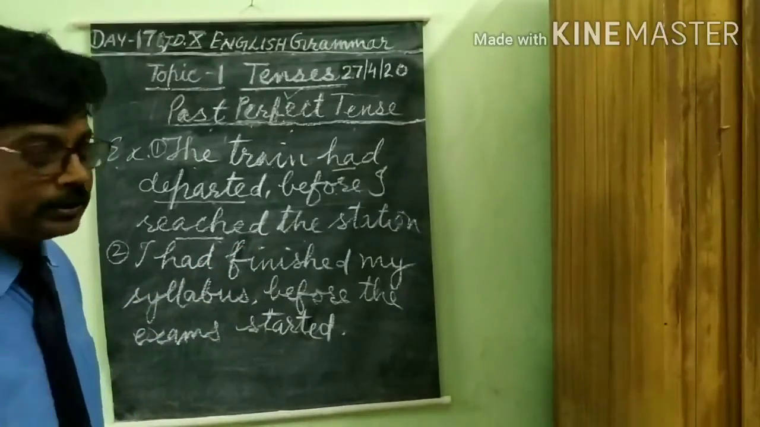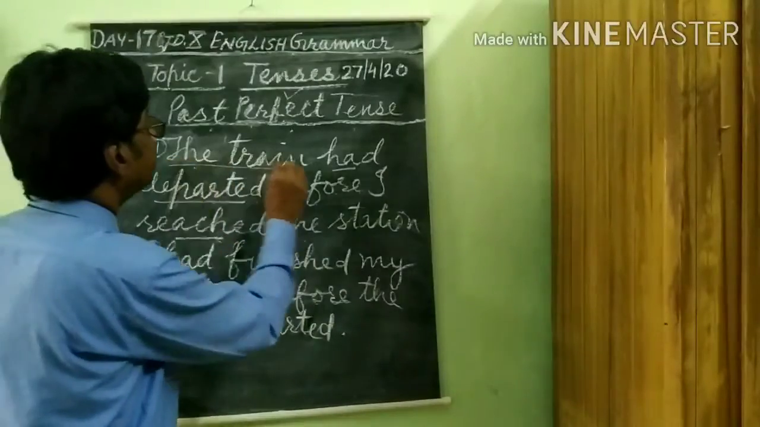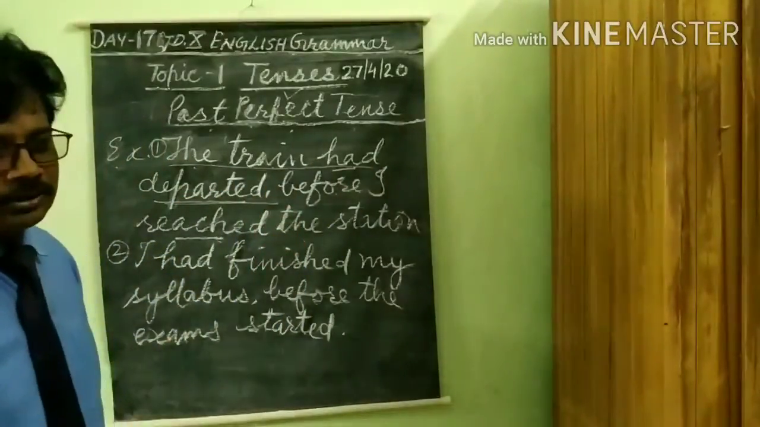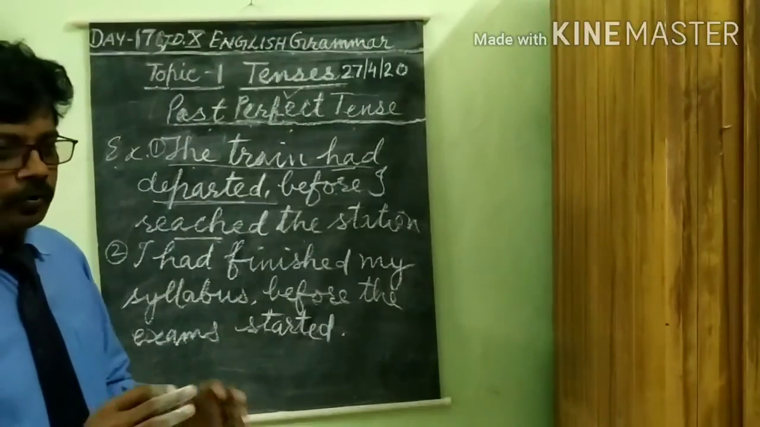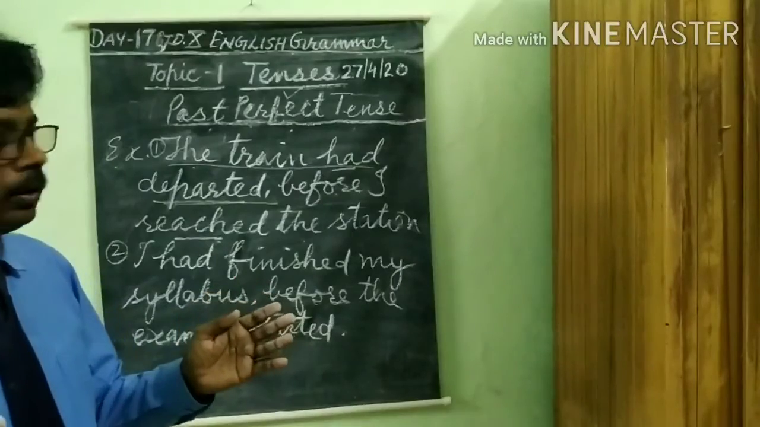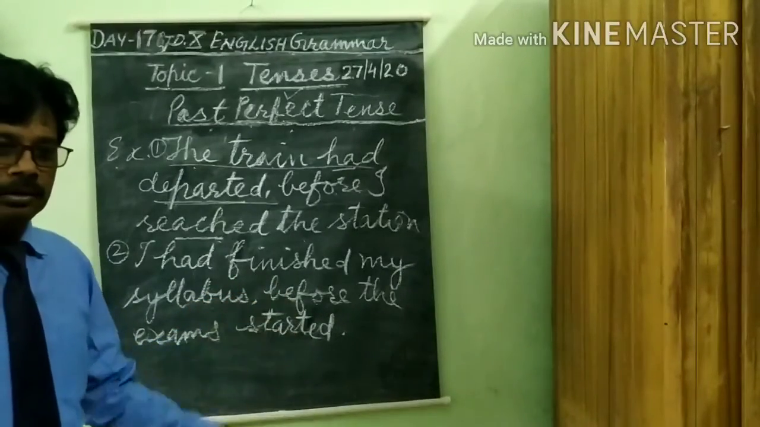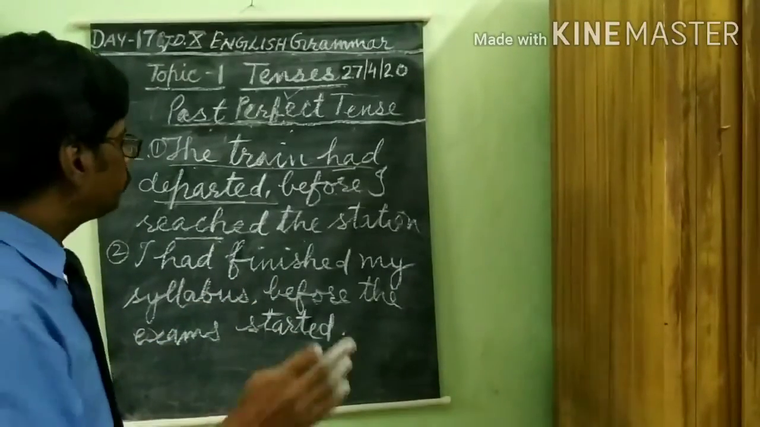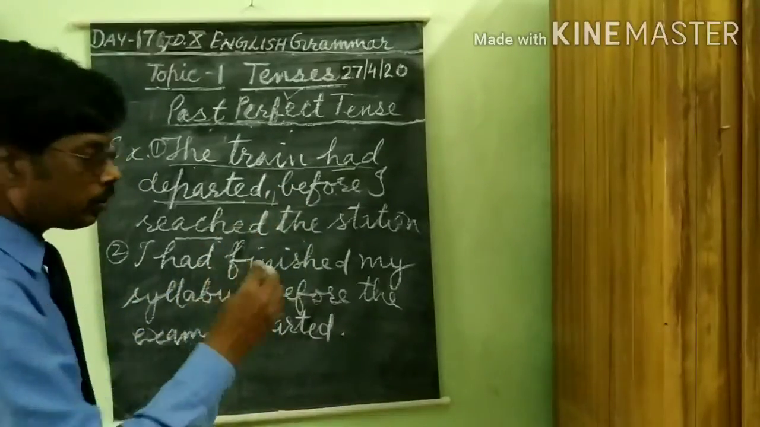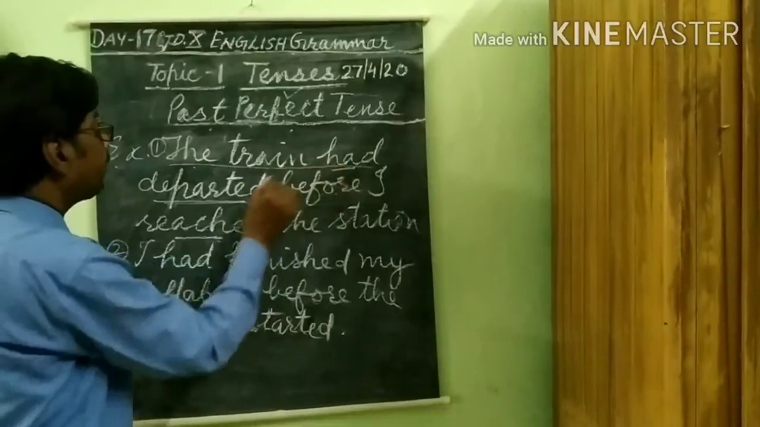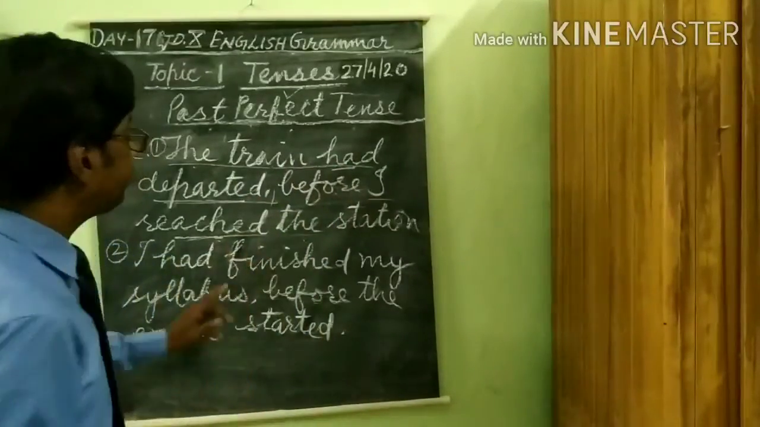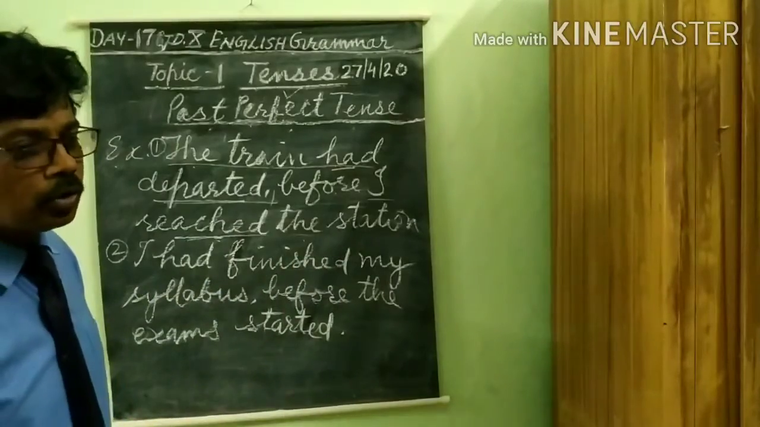There are two clauses in this sentence. We are not studying clauses, but for your understanding conveniently, I want to clear this. There are like two clauses. The train had departed, first clause, and the second clause, I reached the station. There are two clauses.